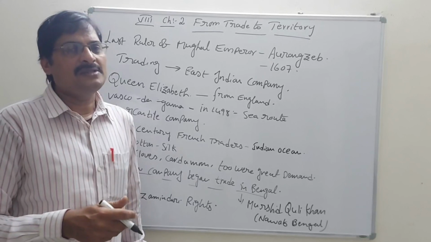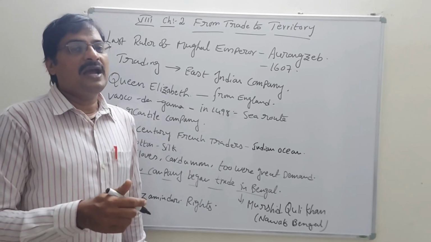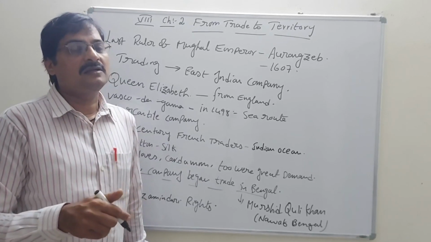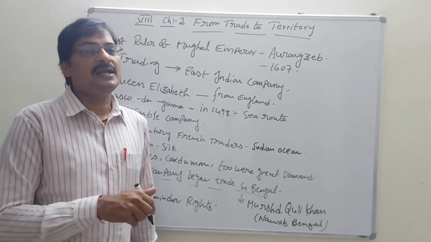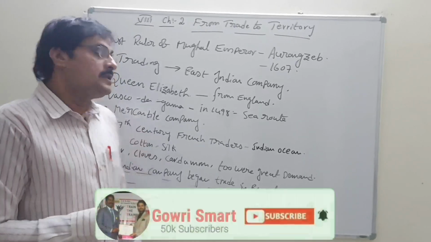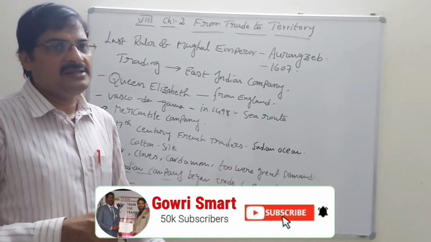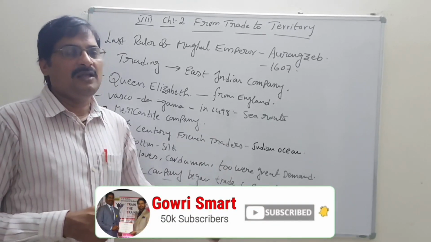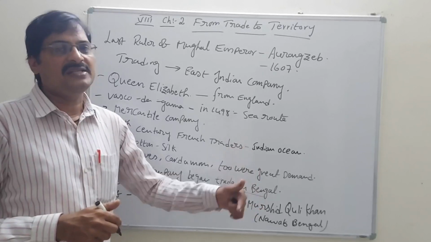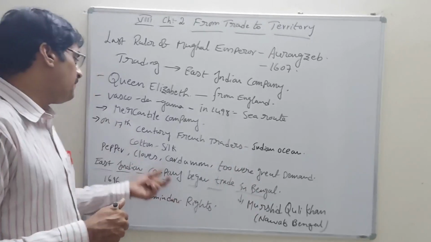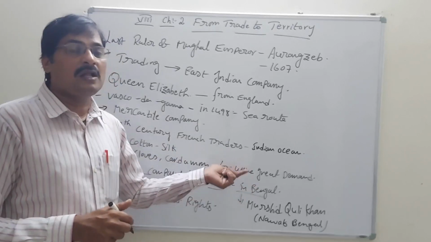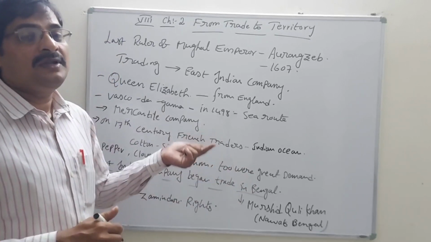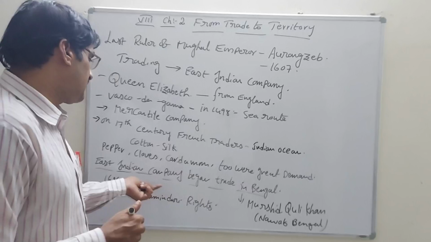But what will happen now here? They have to observe many things. That's why they have to establish the East Indian Company. Okay. So in a further lesson we can discuss how the East Indian Company was established and where it was established. And at the same time, French people, French traders also came to our India for trading purposes.